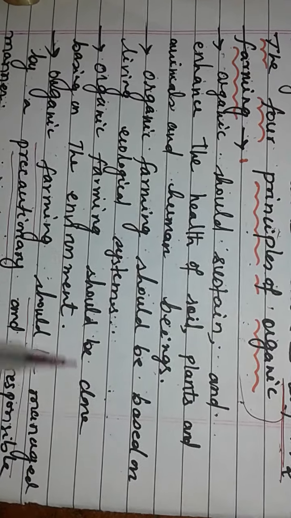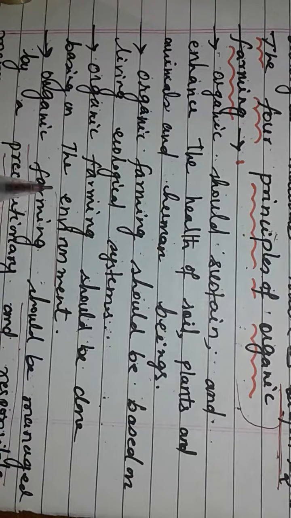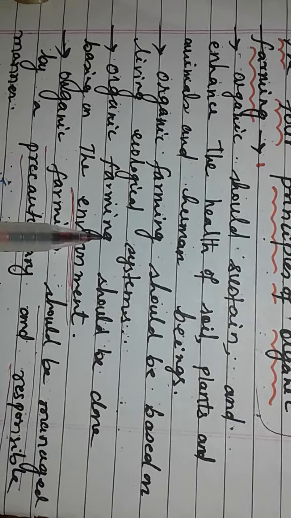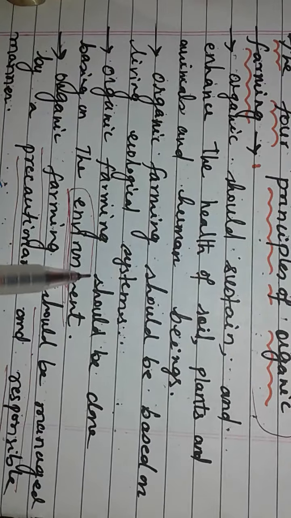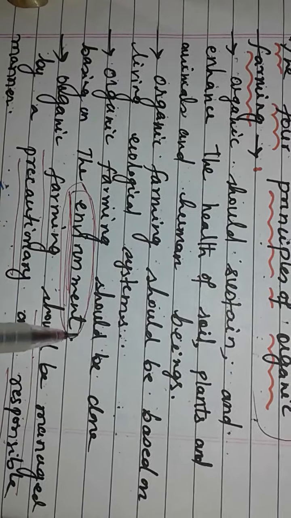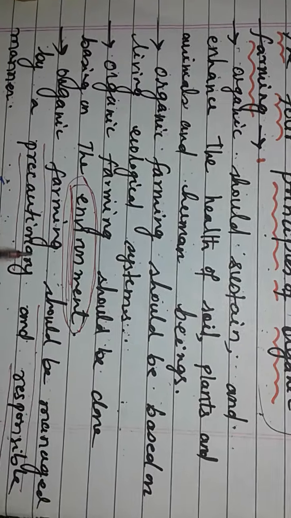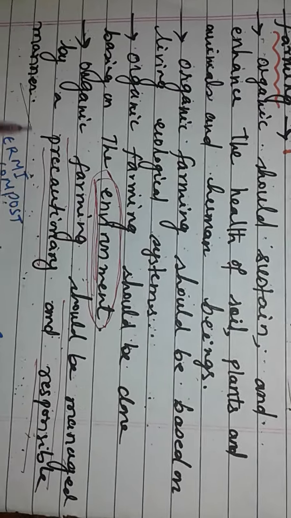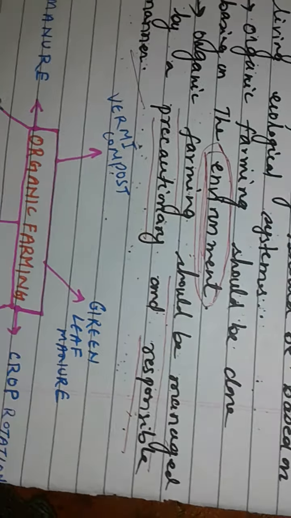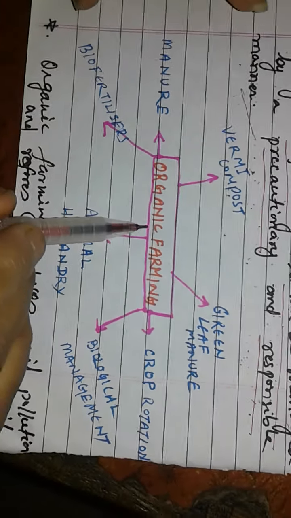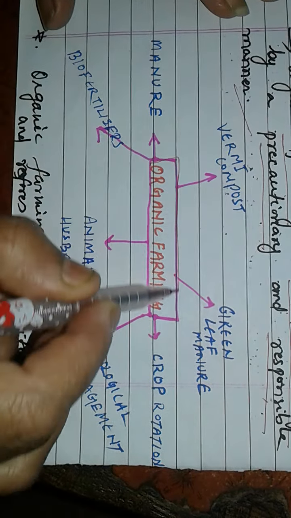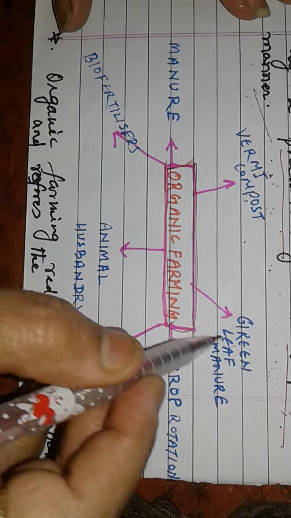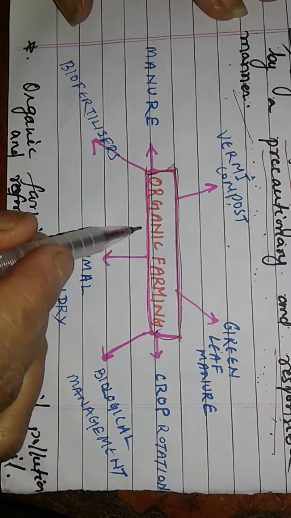Organic farming should be done based on the environment. We have to take care of the environment also while doing organic farming. We will not create any damage to the environment. Organic farming should be managed in a precautionary and responsible manner. Here, children, from where can we get the materials for organic farming? What are the sources for organic farming?